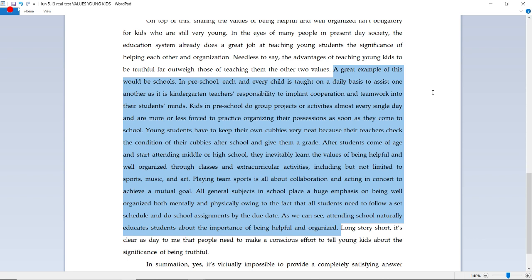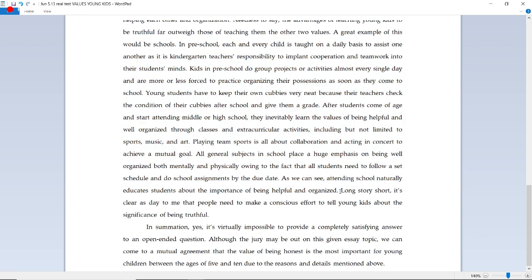There it is. Now here's the ending statement for the second body. Long story short, it's clear as day to me that people need to make a conscious effort to tell young kids about the significance of being truthful because the other two values mentioned in this essay topic are already covered in school. There we go.